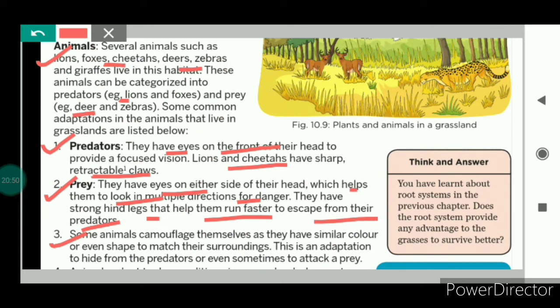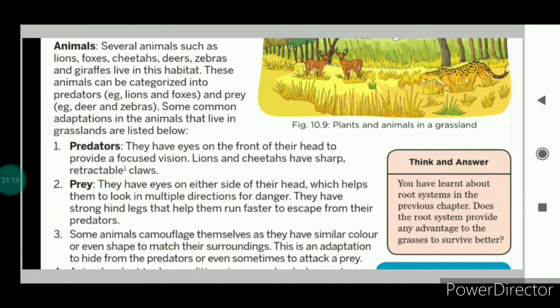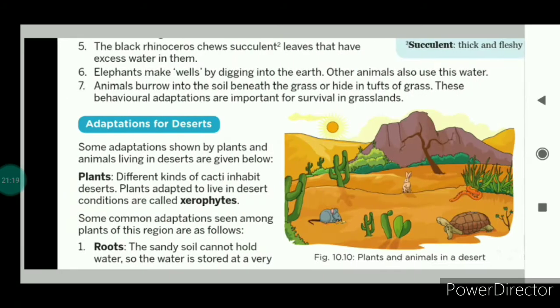And some animals camouflage themselves, as they have a color similar to their surroundings. As I gave the example of the lion, the color of the lion is light brown. This light brown color helps it hide in the dry grasses, which helps it catch its prey and attack when it sees any prey.